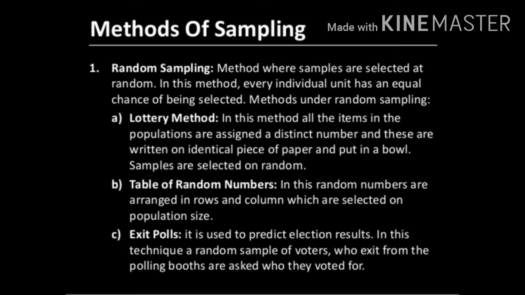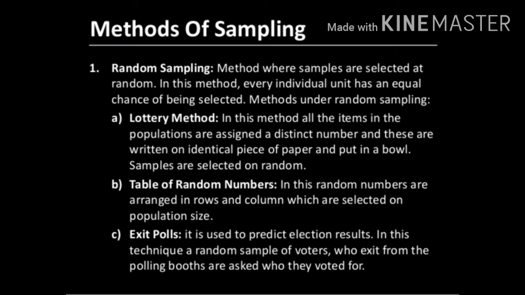So 1, 2, 3 or 3, 2, 1, or 4, 2, 3. So within 300. So 4, 3, 2 will not come because it is more than 300. So within 300, what are the possibilities? Any 30 numbers we can randomly select.